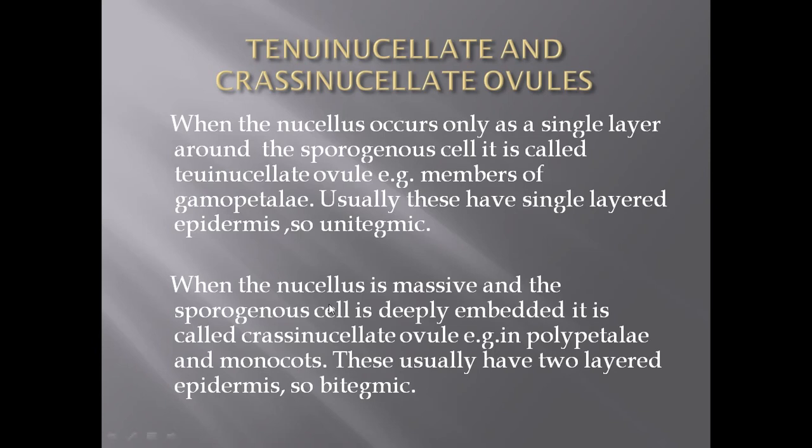But when the nucellus is massive and in large amount, and the sporogenous cell is deeply embedded in the nucellus, then it is called the crassinucellate ovule. This type of ovule is reported in the series Polypetalae and the class Monocots. Here the epidermis is present in two layers, and also there are two integuments, so it is called the bitegmic type of ovule. The crassinucellate type of ovule is defined on the basis of presence of a massive amount of nucellus around the sporogenous cell or the later embryo sac.